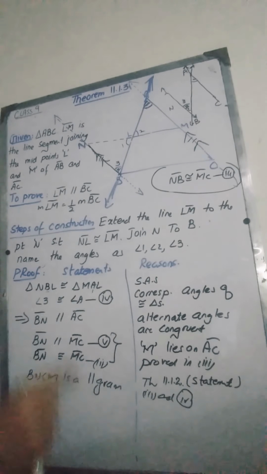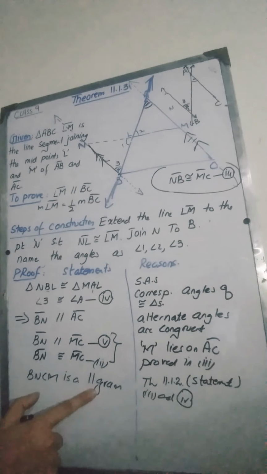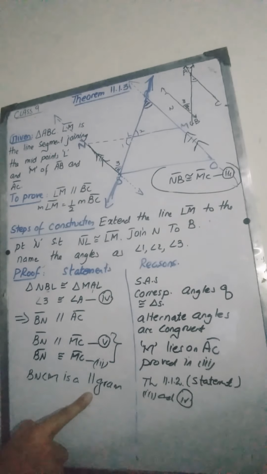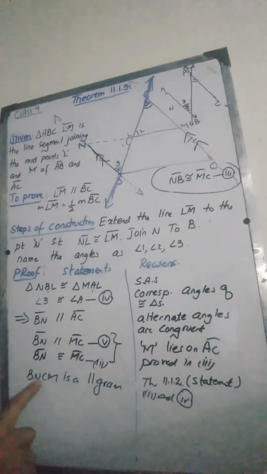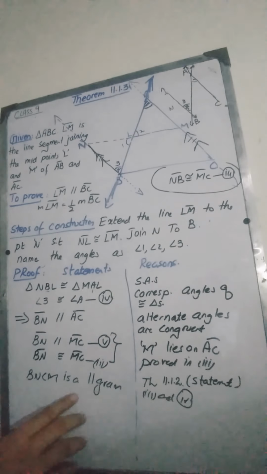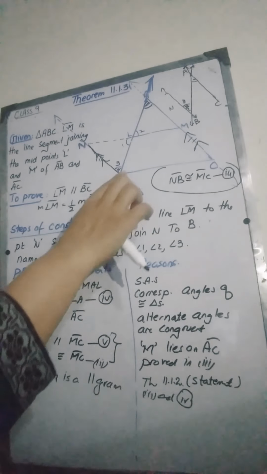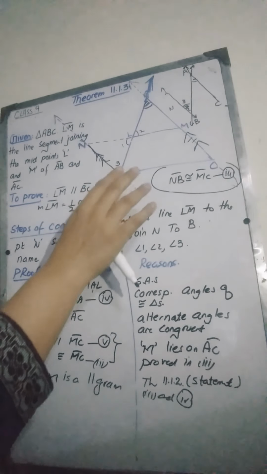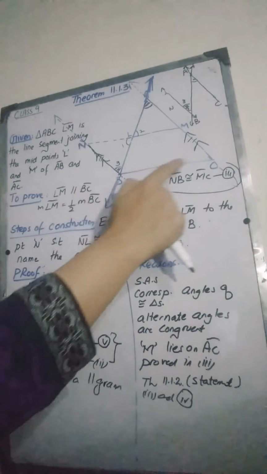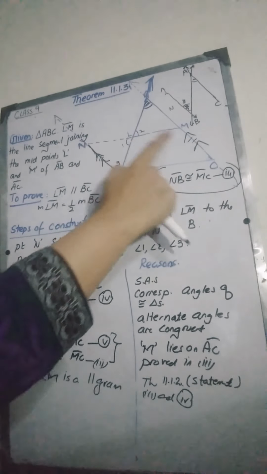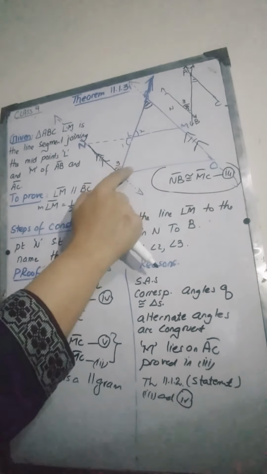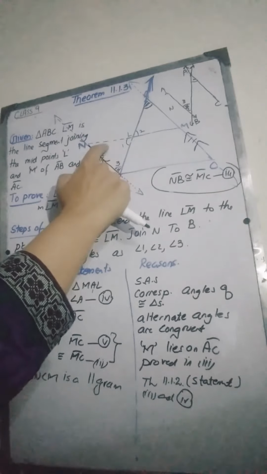Now we will derive the result directly from the properties of the parallelogram that we have studied in 11.1.1, the first theorem that we did in chapter 11. From that we have learned that the opposite sides of a parallelogram are always parallel as well as congruent. So if NBCM is a parallelogram, its opposite sides are going to be congruent as well as parallel. BC and NM are also the opposite sides of this parallelogram. It means that BC will be parallel to NM as well as BC will be congruent to NM.